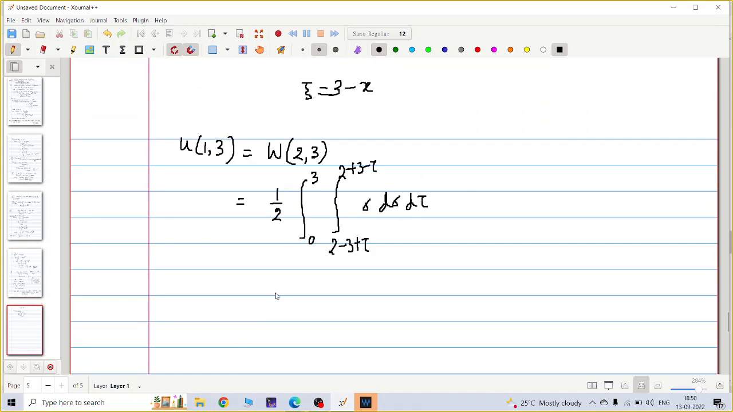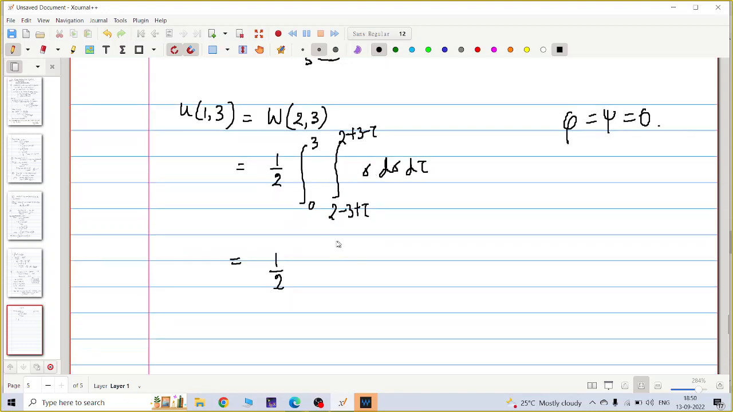Is it okay, this line? Robi and Sasan? Yes, sir, correct, sir. We have phi and psi equal to 0. So I got this, and u(1,3) means w(2,3). I just directly wrote the solution, I just directly wrote the formula.